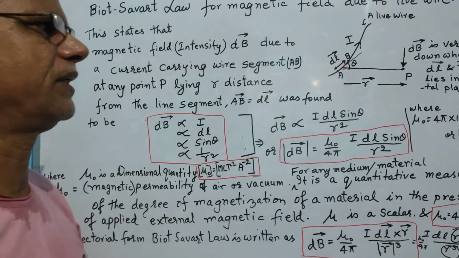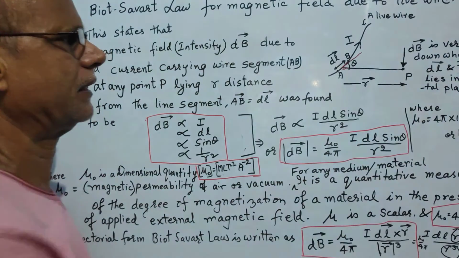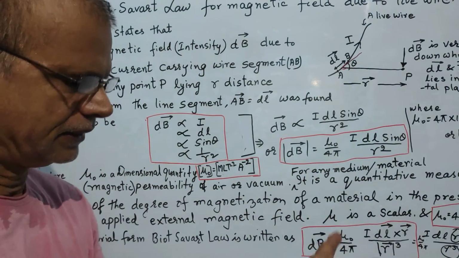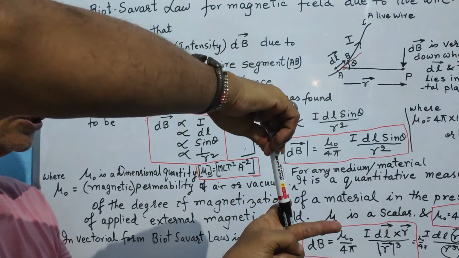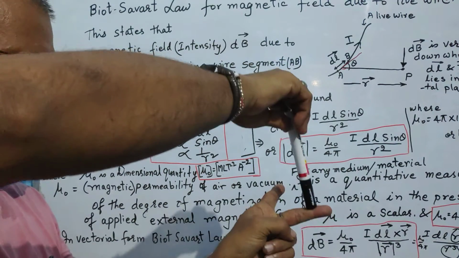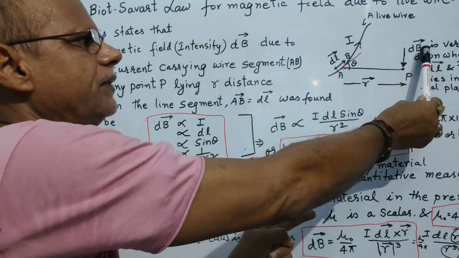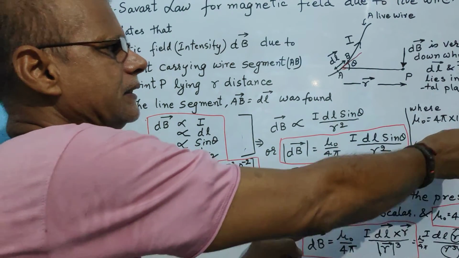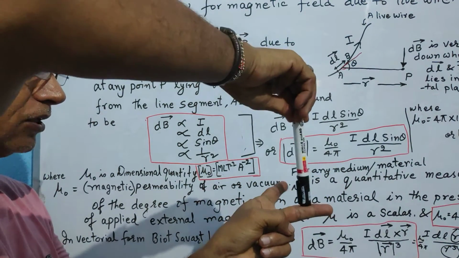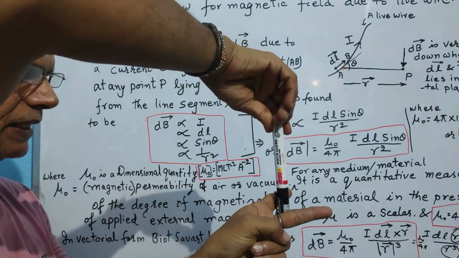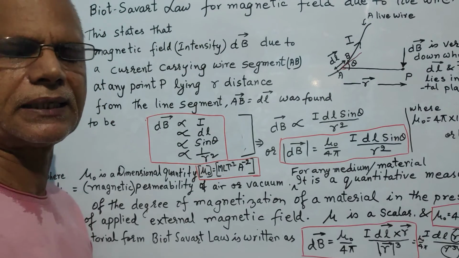So for different situations, if we have another situation we can discuss. If we have dl and r lying in the horizontal plane, say for example it is like that, this is r vector and this is dl vector, then you place the screw over here and move it from dl to r. You see it is going downwards. Therefore if dl and r lie in the horizontal plane as you see here, then the dl cross r vector will be directed vertically downwards. So similarly you can find all other cases in the same fashion.